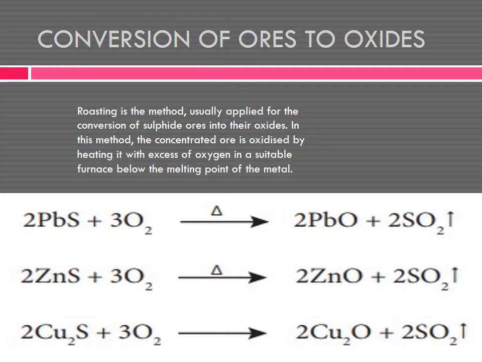Roasting is a method applied for the conversion of sulfide ore into the oxide. In this method, the concentrated ore is oxidized by heating. You have to oxidize the concentrated ore by heating with excess of oxygen in a suitable furnace, below the melting point of the metal.